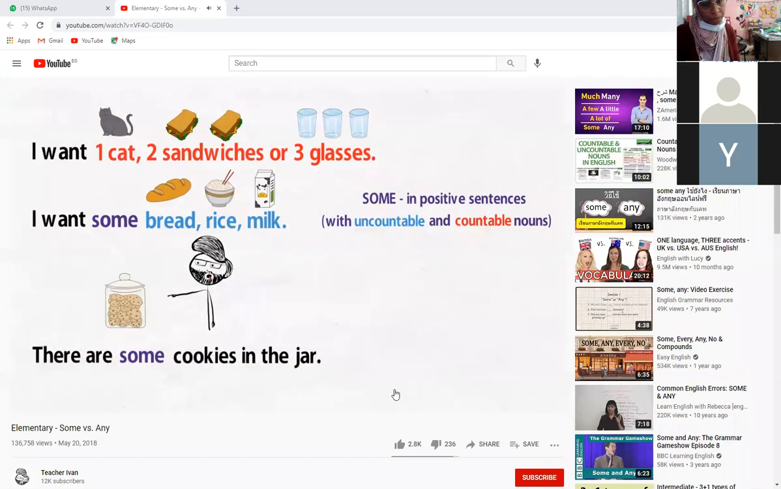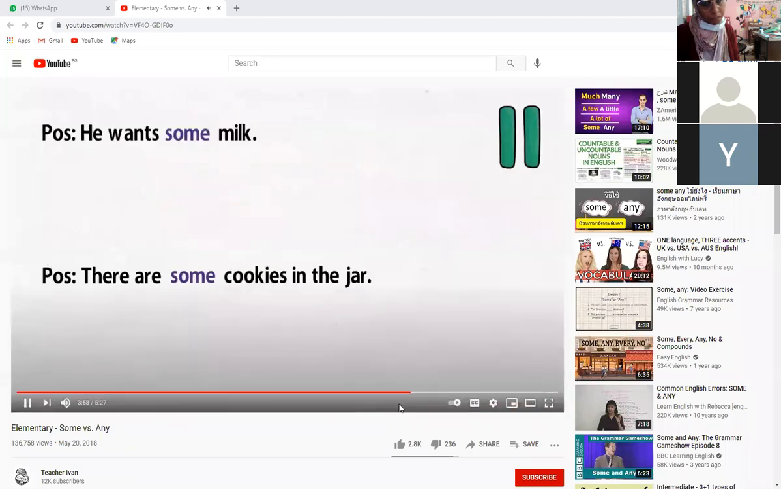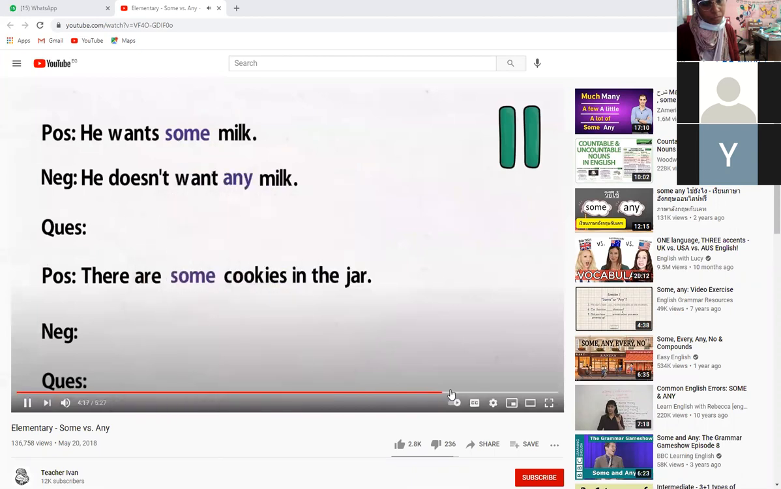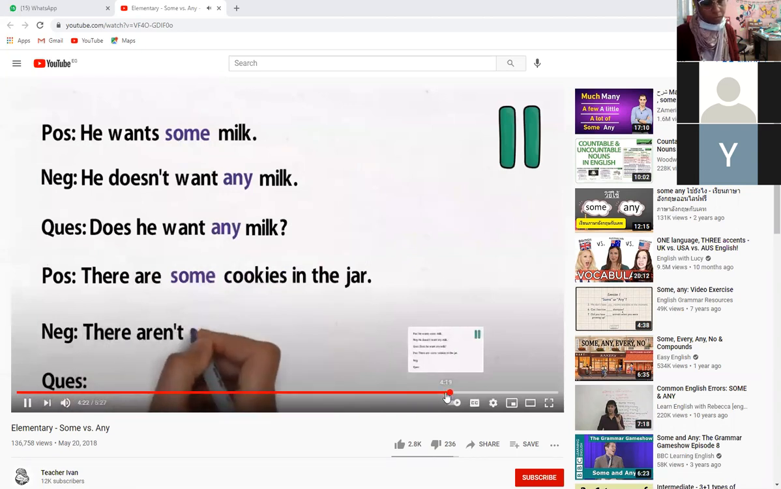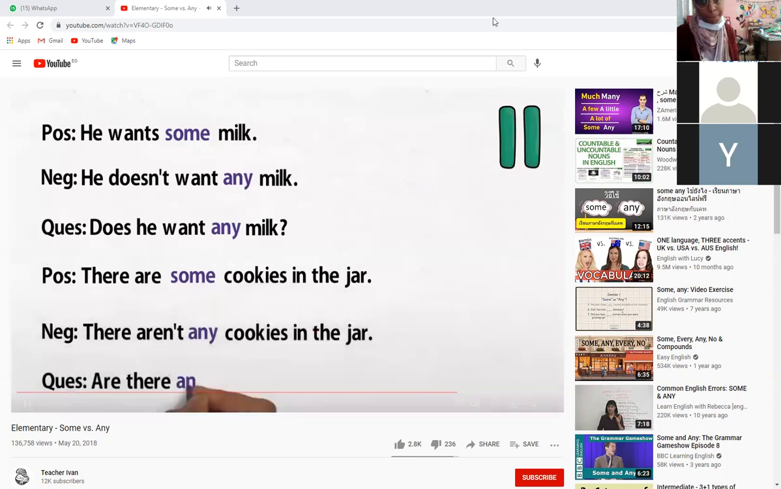Now read these 2 sentences, pause the video, and try to transform them into their negative and question forms. Okay, now let's see if you were right. He doesn't want any milk. Does he want any milk? There aren't any cookies in the jar. Are there any cookies in the jar?